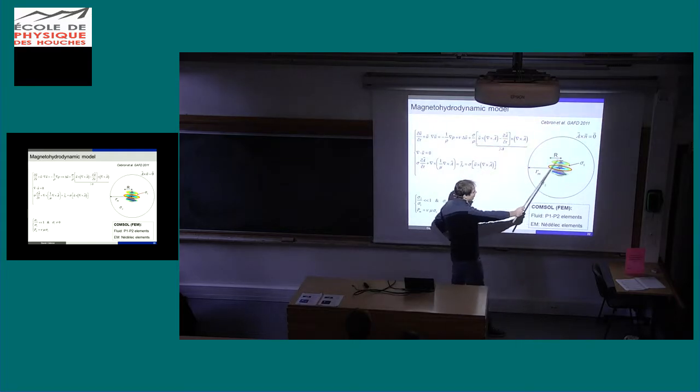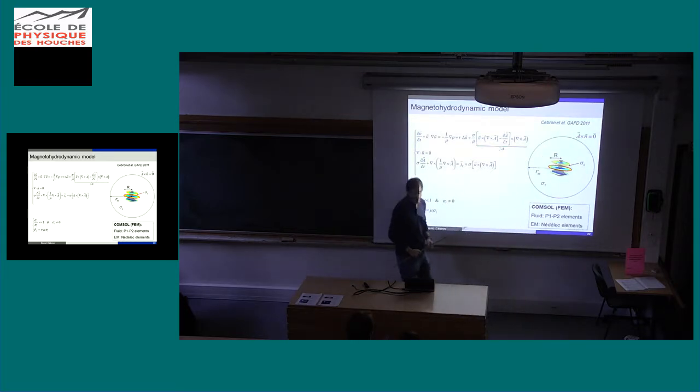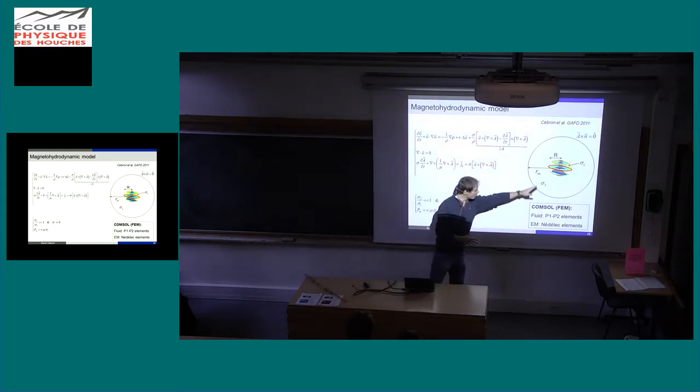So the idea is to have here an elliptical instability, or a mechanically forced instability. And here I have to solve the exterior domain, which is insulating. It's strange, because if you do some dynamo calculation, usually you don't solve this domain. Why? It's because spectral methods are global, so you can impose conditions at infinity. But the finite element method is a local method. It means that you can only impose things at the points where you have a grid mesh. Okay? So you can't do that, and you need to solve the exterior domain.